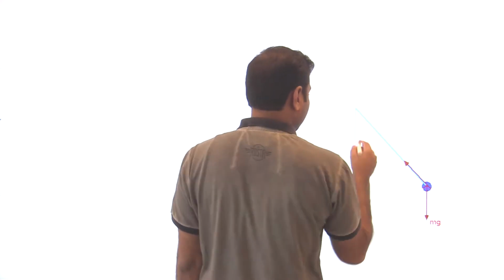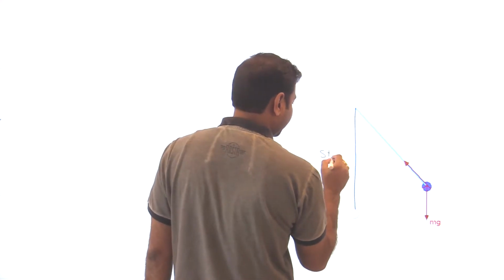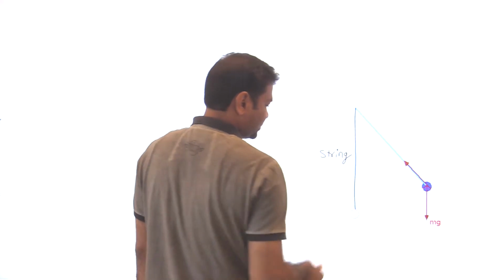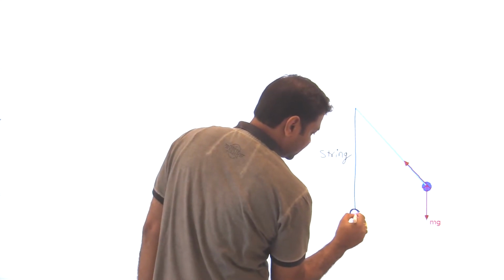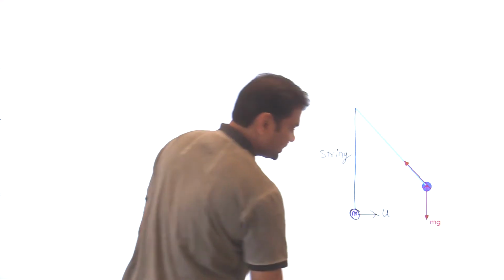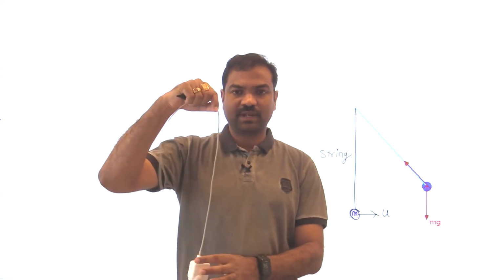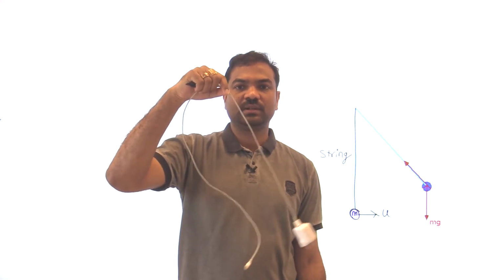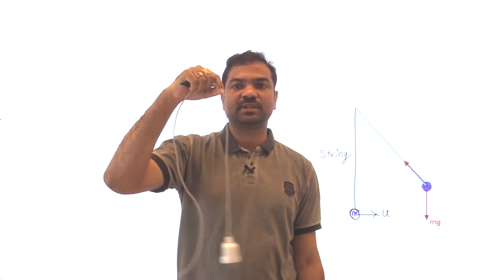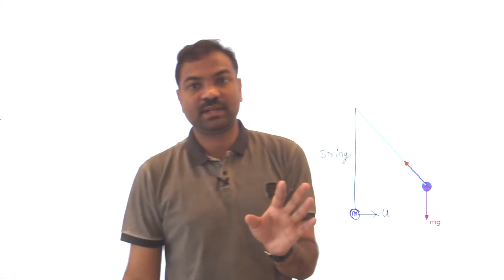Now let us see one important thing. If I am taking one pendulum, so there is one line, one string. This is the string. We are purely taking a string, and this is the object of mass m. Suppose I give some velocity u, I just push it like this. If I give very less velocity, then what will happen? It will oscillate. Am I right? If I give less velocity, this is called oscillation.